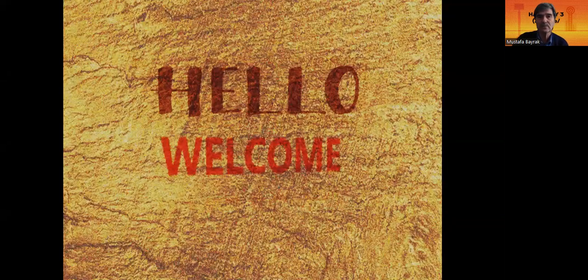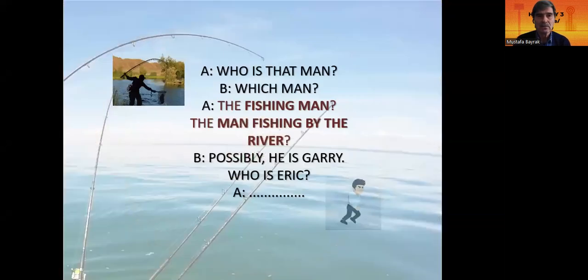Hello again and welcome back. Let's start with the GIF on the left top side of the page. He is by the river. For example, who is that man? Which man? The man by the river. Also possible: the man who is by the river. Who is that man by the river, for example?